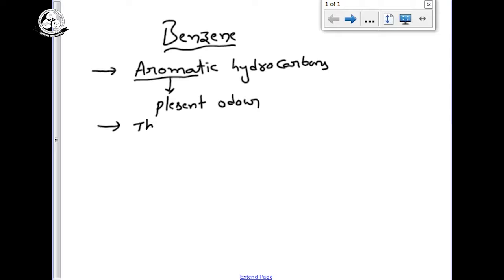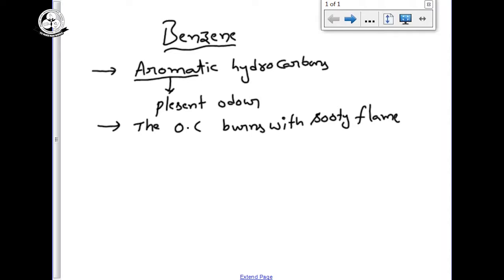Pleasant odor, and the organic compounds burn with a sooty flame. All aromatic hydrocarbons have a pleasant odor, and these organic compounds burn with a sooty flame. So these are aromatic hydrocarbons.